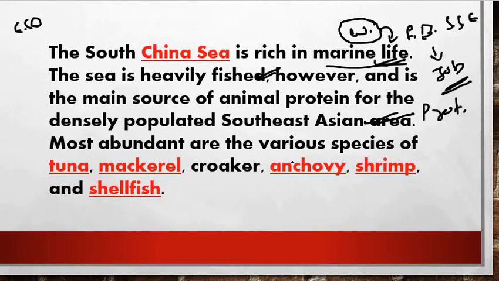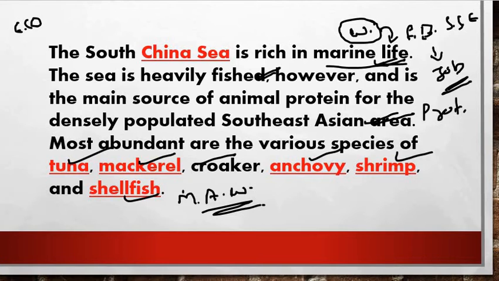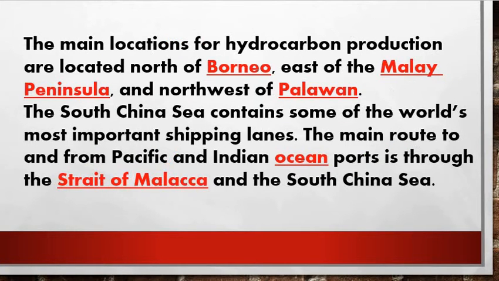Right. Next, most abundant are various types of species such as tuna fish, mackerel, croaker, anchovy, shrimp, and shellfish. Right, friends. These are a few examples you can mention in your mains answer writing as well. We move further.